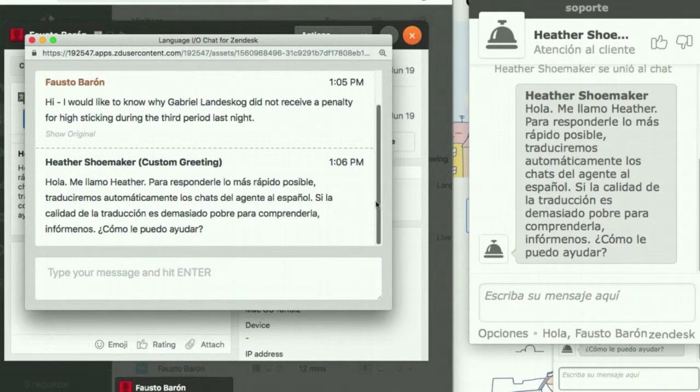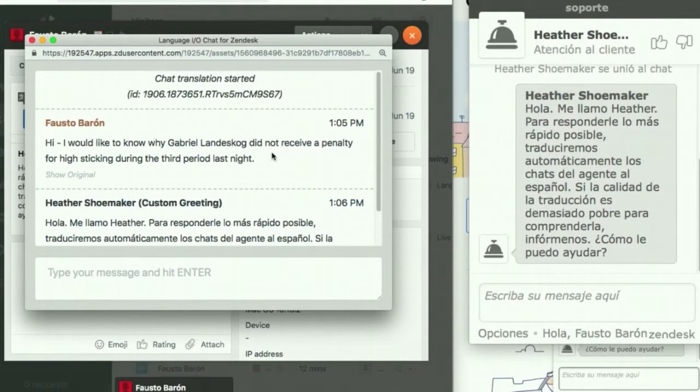For the agent, Fausto's Spanish question is immediately translated into English. The agent can also see the Spanish by selecting this link, Show Original. In the English translation, the agent sees, "Hi, I would like to know why Gabriel Landeskog did not receive a penalty for high sticking during the third period last night."